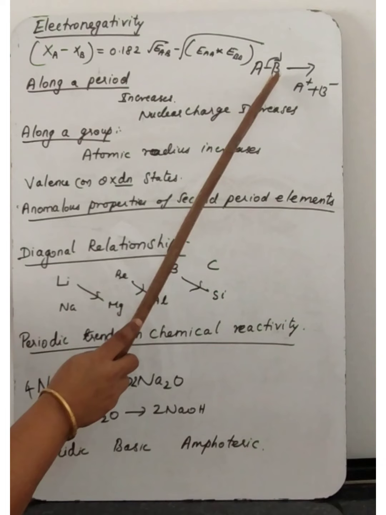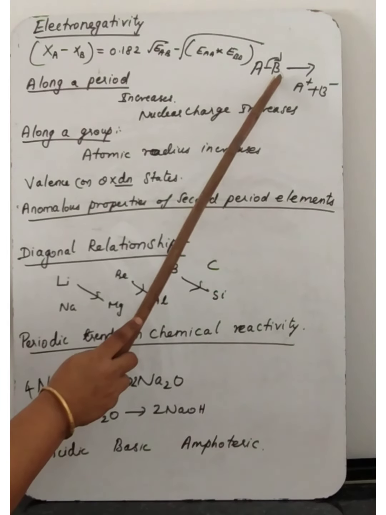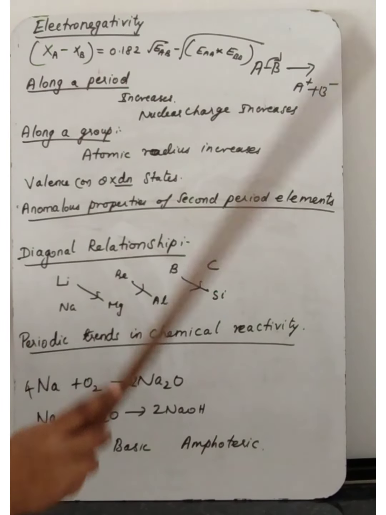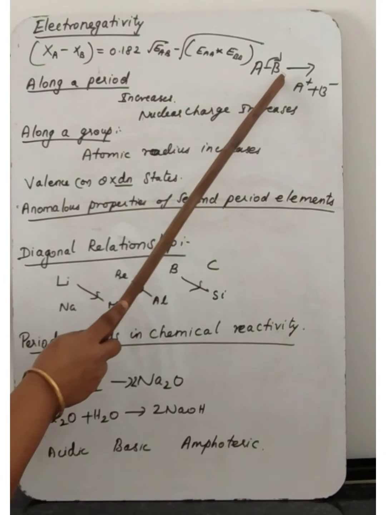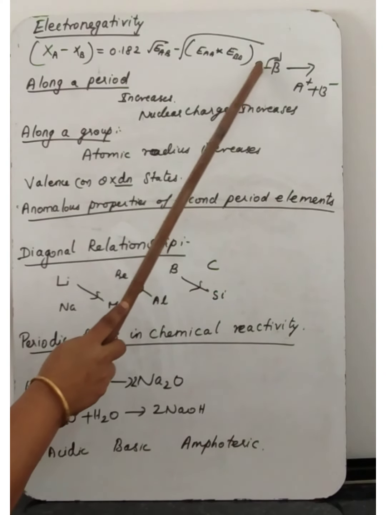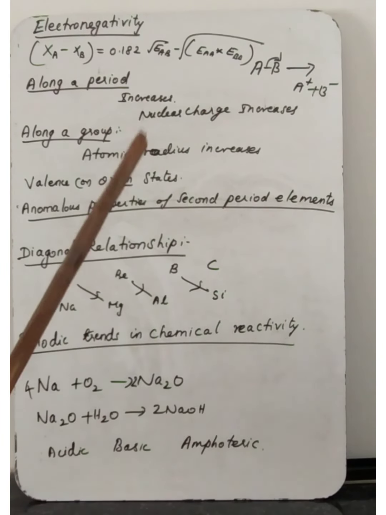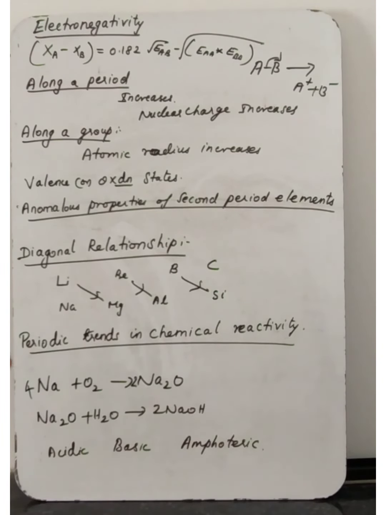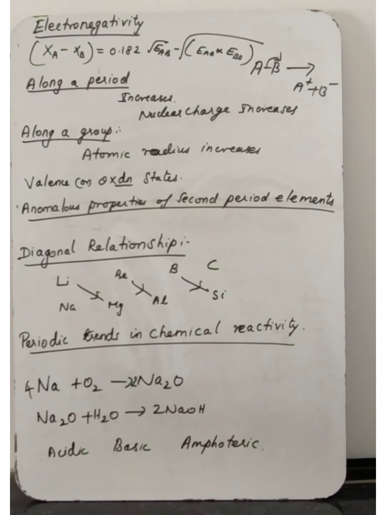Understood? So which atom has that tendency to attract the shared pair of electrons? That atom has the property of electronegativity. If you take B atom, it can have a relative tendency to attract the shared pair of electrons towards itself, so it becomes negative, electronegative. That property is called electronegativity. So how can we state the definition? Electronegativity is defined as the relative tendency of an element present in a covalently bonded molecule to attract the shared pair of electrons towards itself.